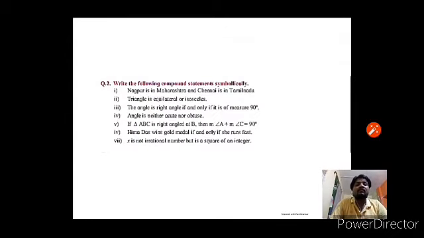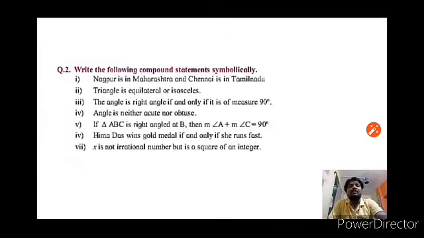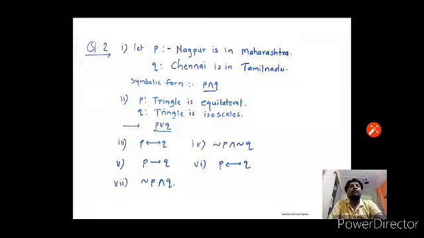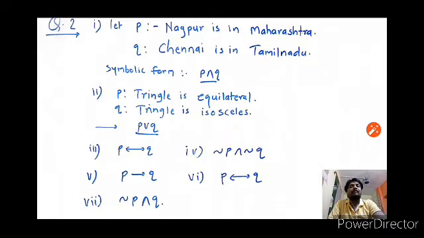And last one is: x is not an irrational number but is a square of an integer. Its symbolic form is negation P and Q.